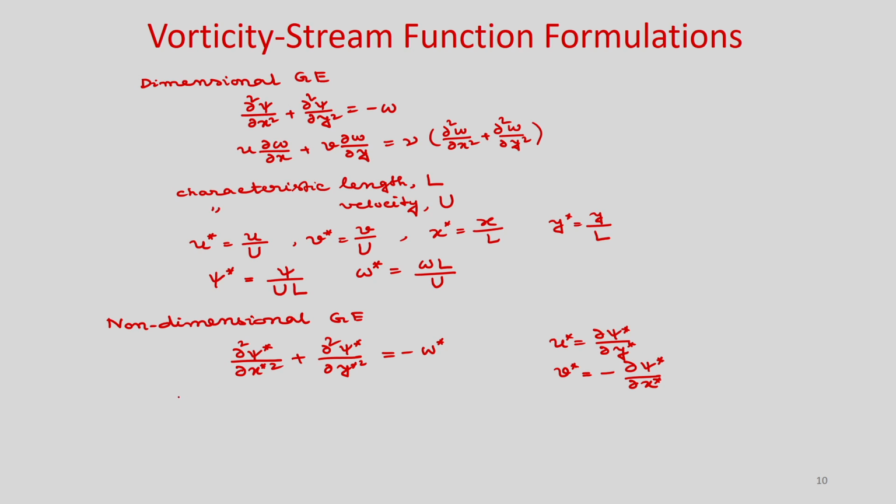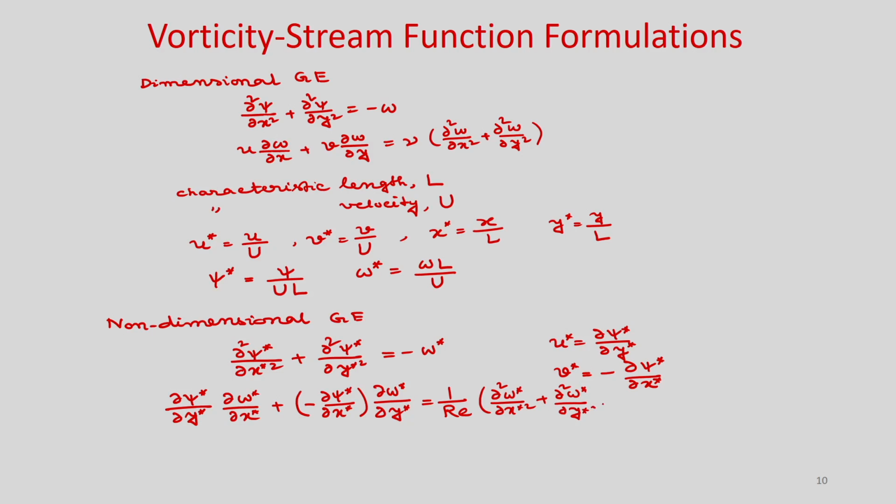So, you can write u star del omega star by del x star, this is also star because it is the non-dimensional equation, plus v star, which is minus del psi star by del x star, times del omega star by del y star, and you will get the non-dimensional number as Reynolds number: 1 by Re into del 2 omega star by del x star square plus del 2 omega star by del y star square.